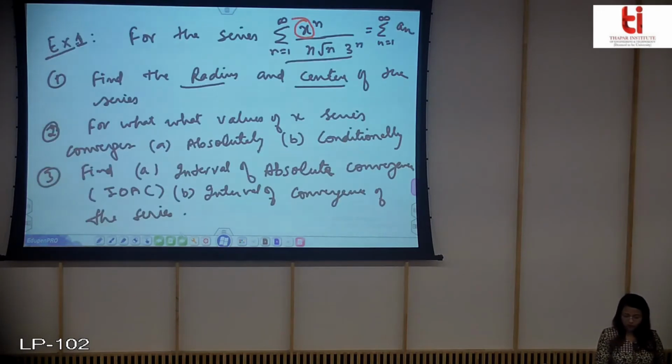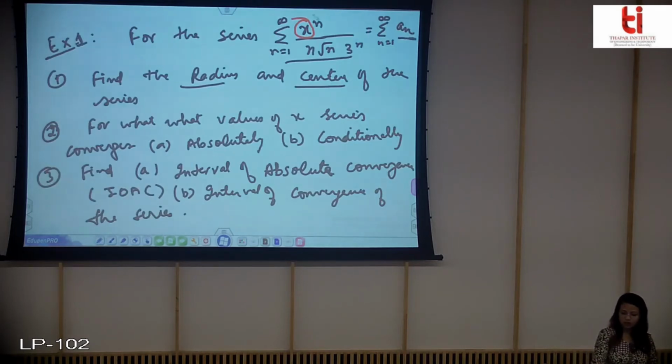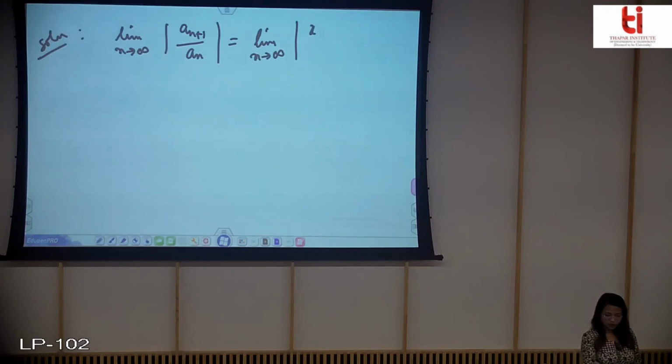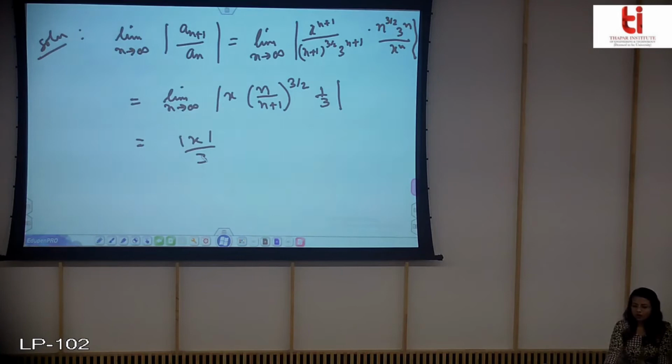So you know that the ratio test is applied for the positive series, like all the terms, and if I take the mod, so I am applying the ratio test for this, and an plus 1 I have written, this is an, so this is our an, and you know an plus 1 will be just n plus 1 in place of n. So this will be equal to, okay, so you got the limit as this.